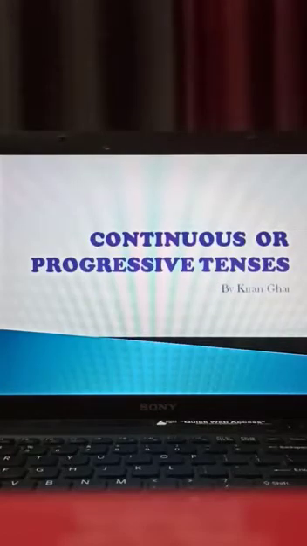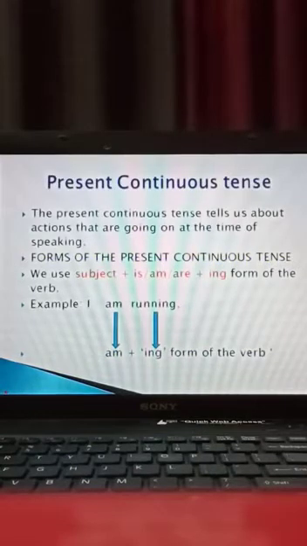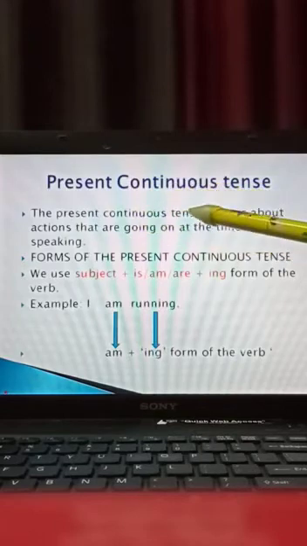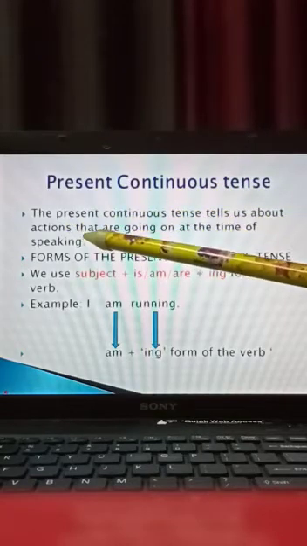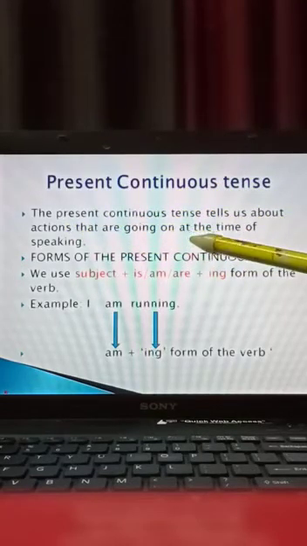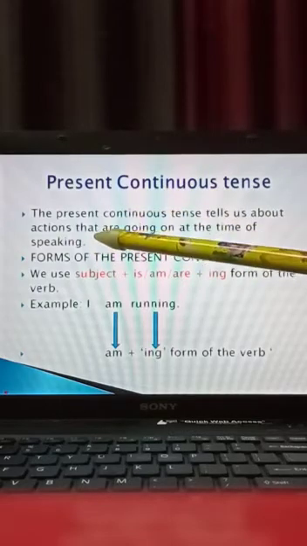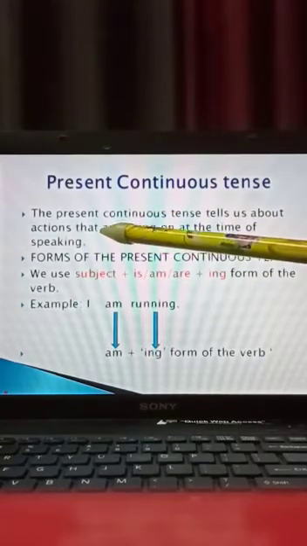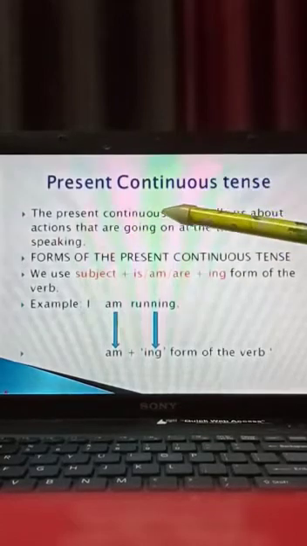Children, today we are doing continuous or progressive tenses, one and the same thing. Previously, you have done indefinite tense: present indefinite, past indefinite, and future indefinite. And today we are doing continuous tenses. See, what is continuous tense? First of all, we'll take present continuous. Present continuous tense tells us about actions that are going on at the time of speaking. The action you are doing at the time of speaking is called present continuous tense.